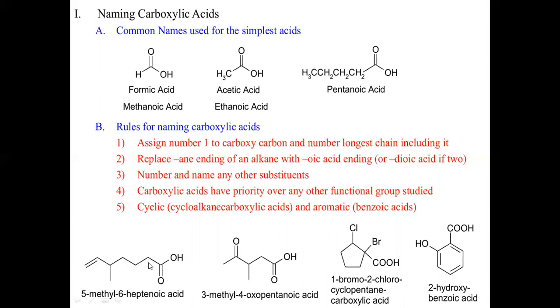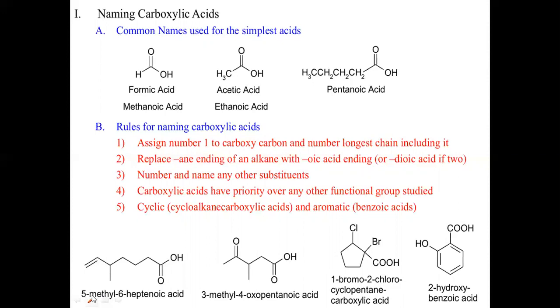So the root word is hept. Then, I know that numbering starts from the carboxyl group. So 1, 2, 3, 4, 5. At the 5th position, you have a link that represents the presence of a methyl group. Whenever you come across a stick-like structure, it indicates the presence of a methyl group. So I have a methyl group at the 5th position, and you can see a double bond lying between the 6th and the 7th carbon. So that double bond first belongs to the 6th carbon.